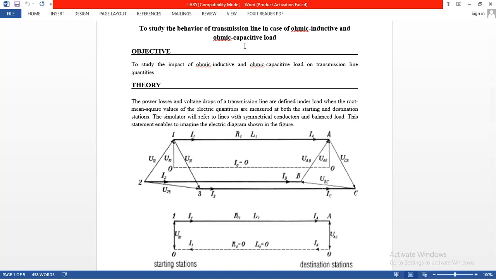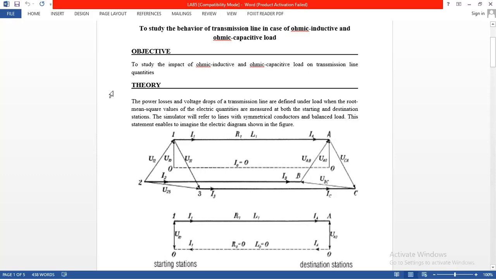We call it a load, and the purpose of connecting these two kinds of load is to measure the parameters and scenarios which are produced at the load end of the transmission line, and the consequences, effects, losses, and the effect on transmission lines, voltage regulation, and skin effect, and all the kinds of parameters we will further discuss and analyze after connecting the combination of ohmic inductive and ohmic capacitive load at the load side of the transmission line.